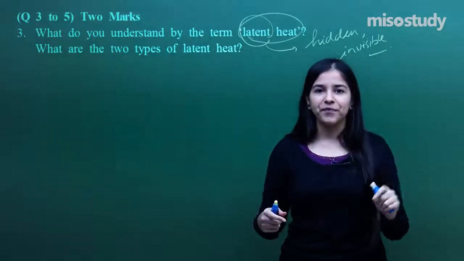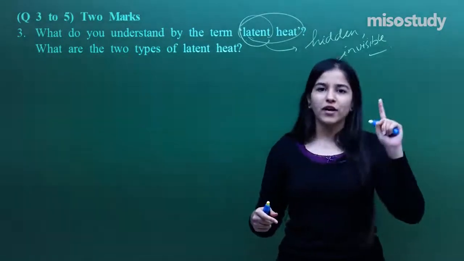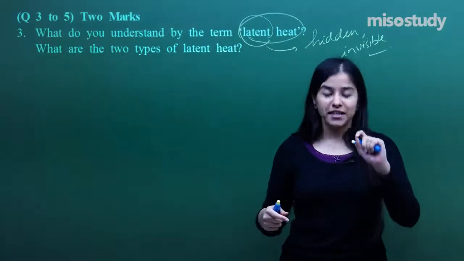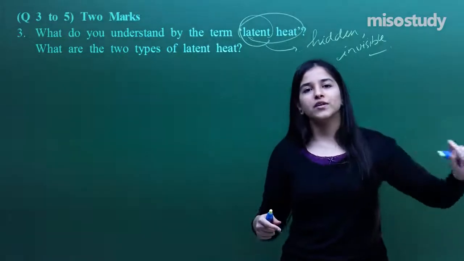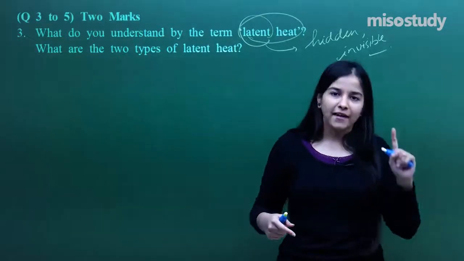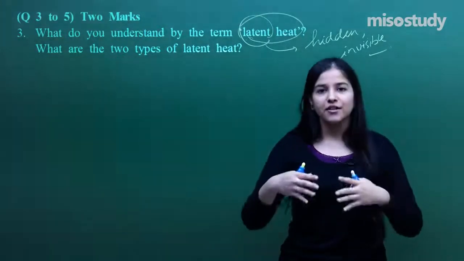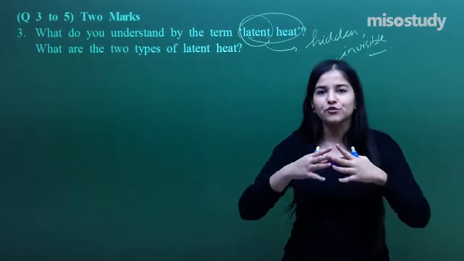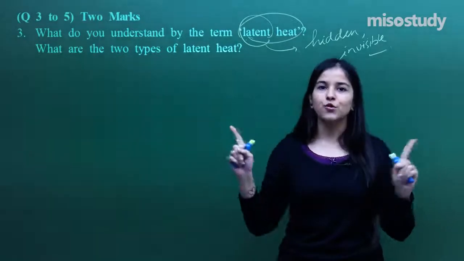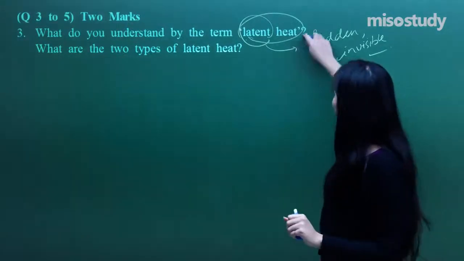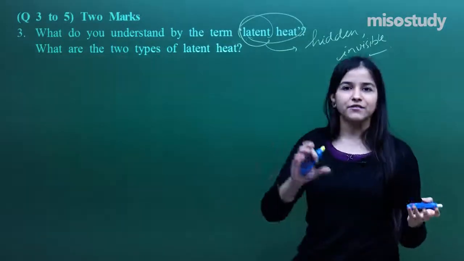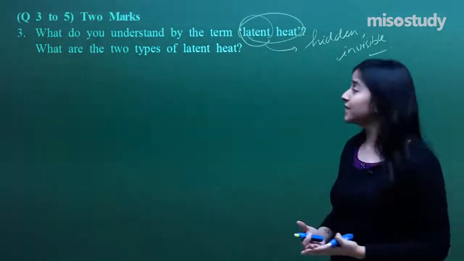Until that time, there was no temperature change at all. I had observed it with the thermometer. It was 0 degrees Celsius till the entire cube was converted into water, and that is where the heat got hidden, got invisible in between the molecules somewhere just to move them apart, and there was no rise in the temperature. And that is what latent heat is. Okay, definitely I'm not going to write the entire definition for you because we already have done this.